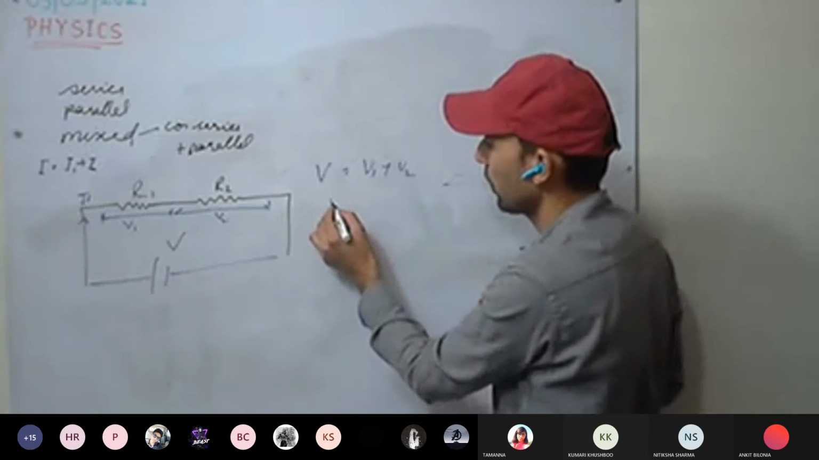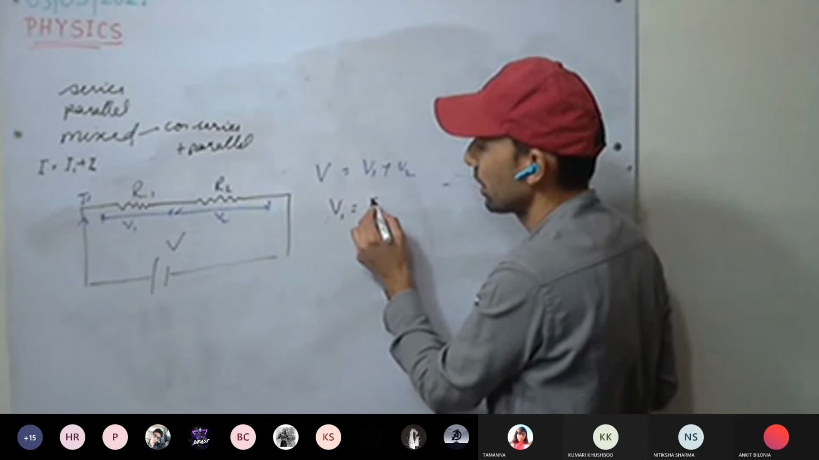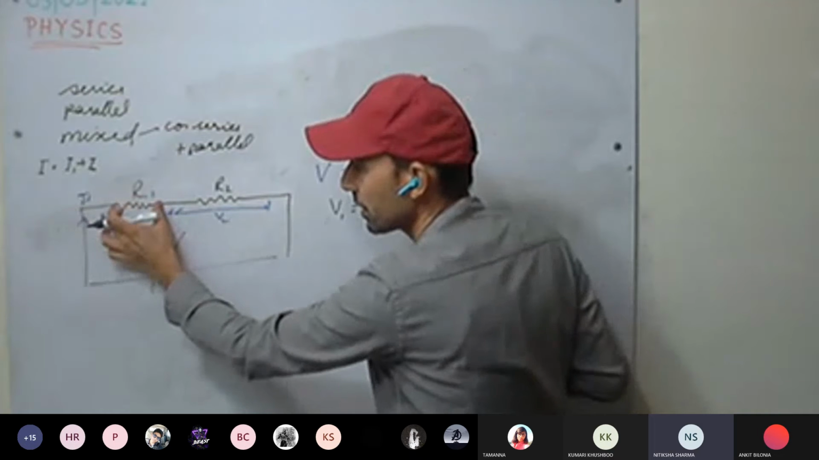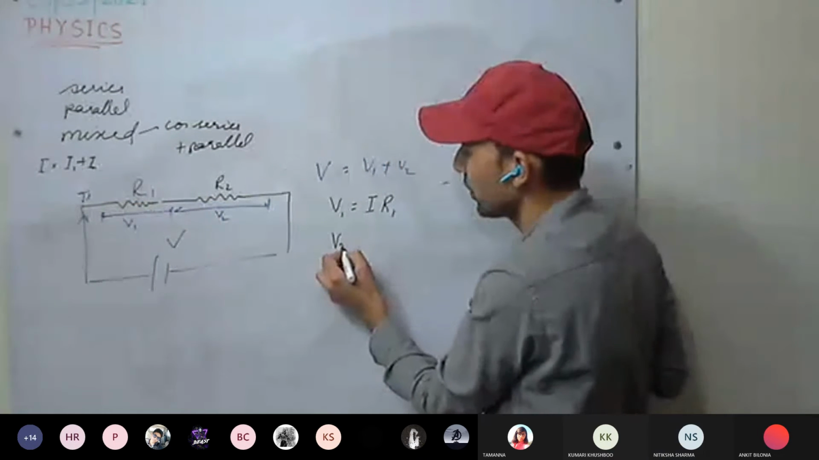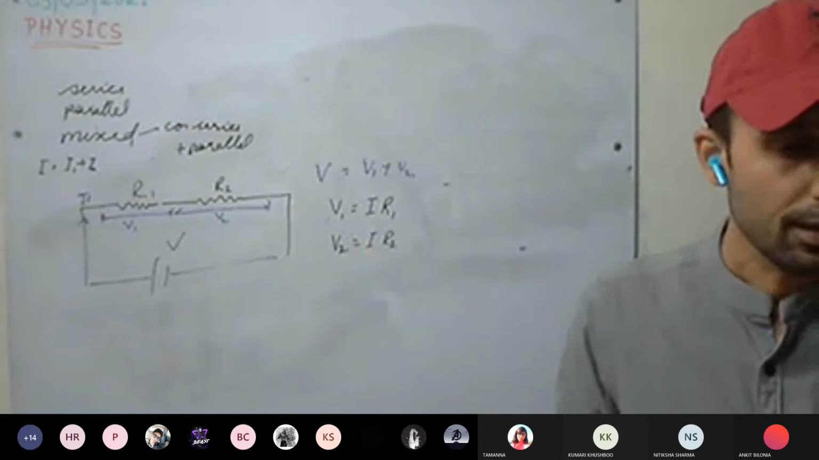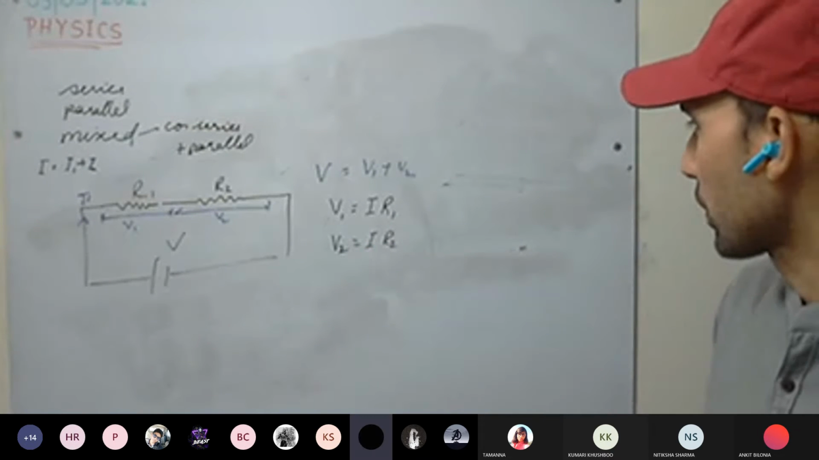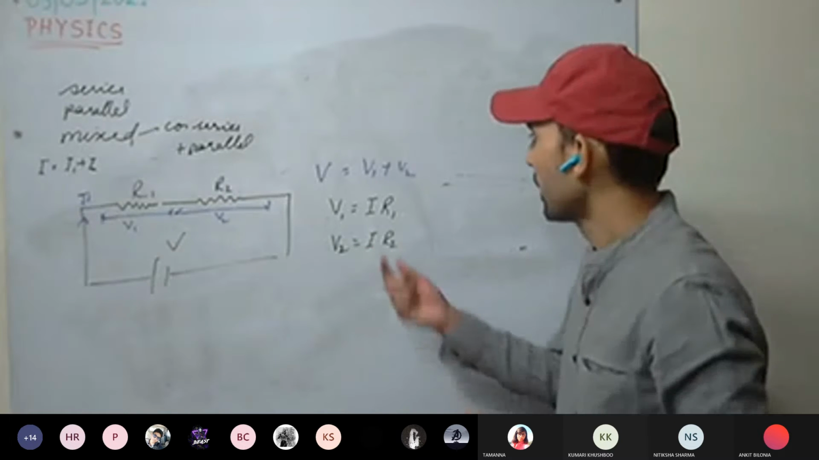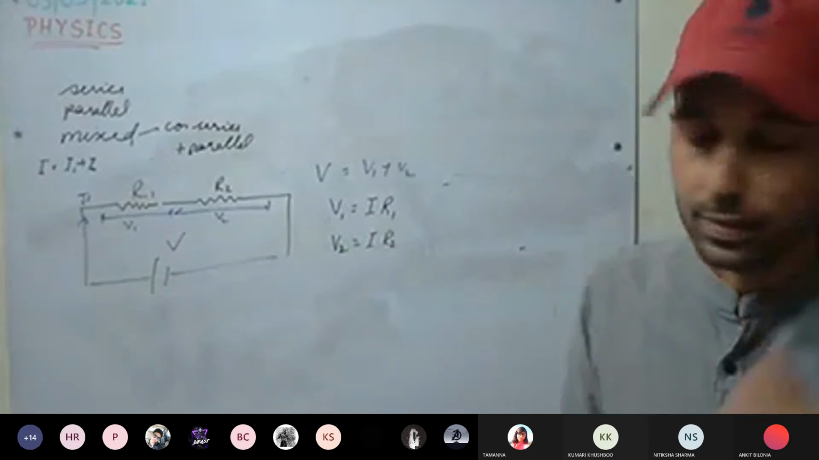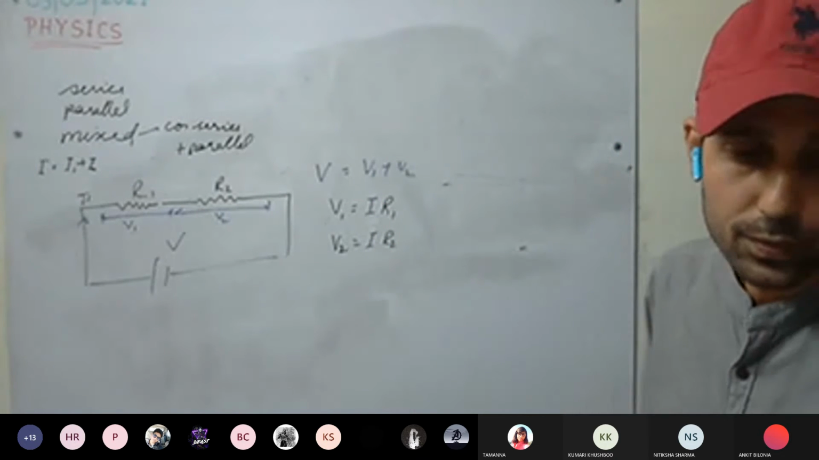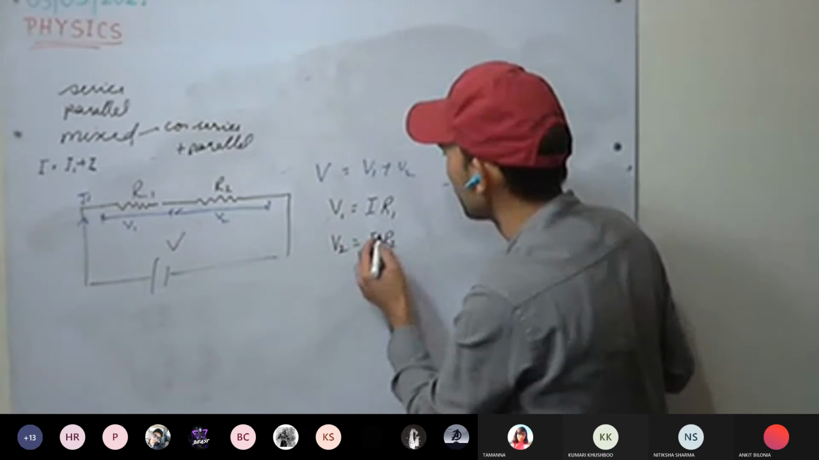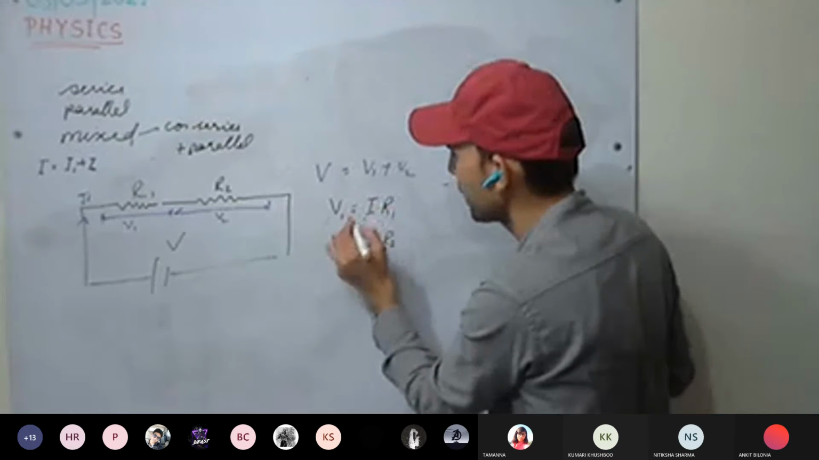What will be V1? V1 will be how much? I R1. V2 will be how much? I R2. Now this I we have to remove. I R1 is there. How can we remove this I?